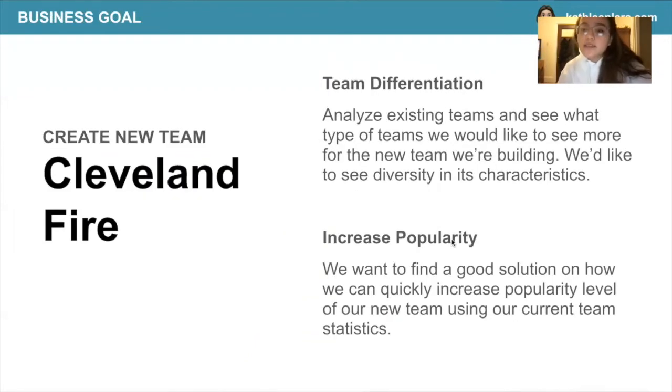So our main business goal is to be able to create a new team, which is the Cleveland Fire. And we are going to be focusing on two things. First is team differentiation. So we want to be able to differentiate this new team from the rest of the teams. And we're going to be doing this by analyzing what the current teams are tweeting. We'd like to see diversity in all the teams' characteristics. The next one is to increase popularity. We want to find a good solution on how we can quickly increase the popularity level of this team that we're planning on creating.